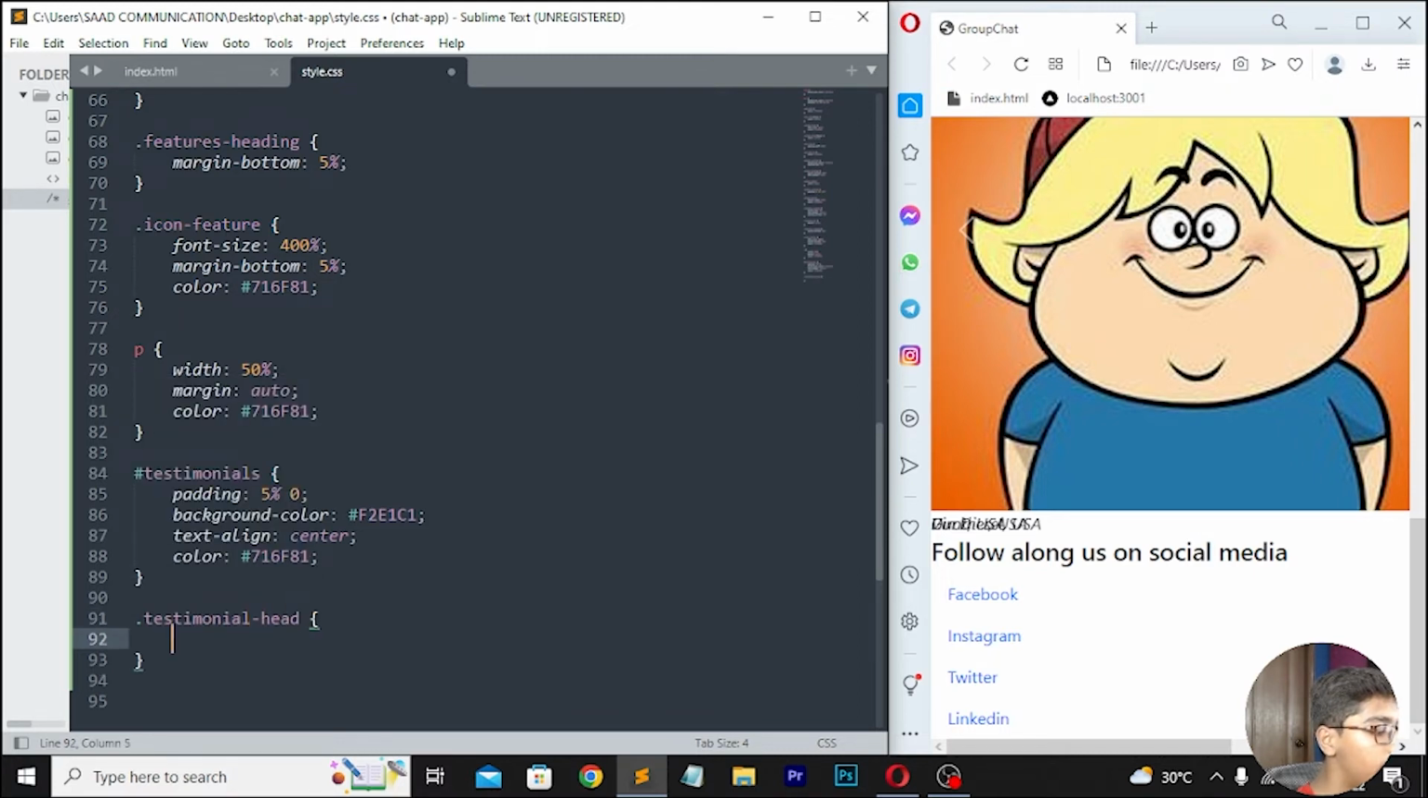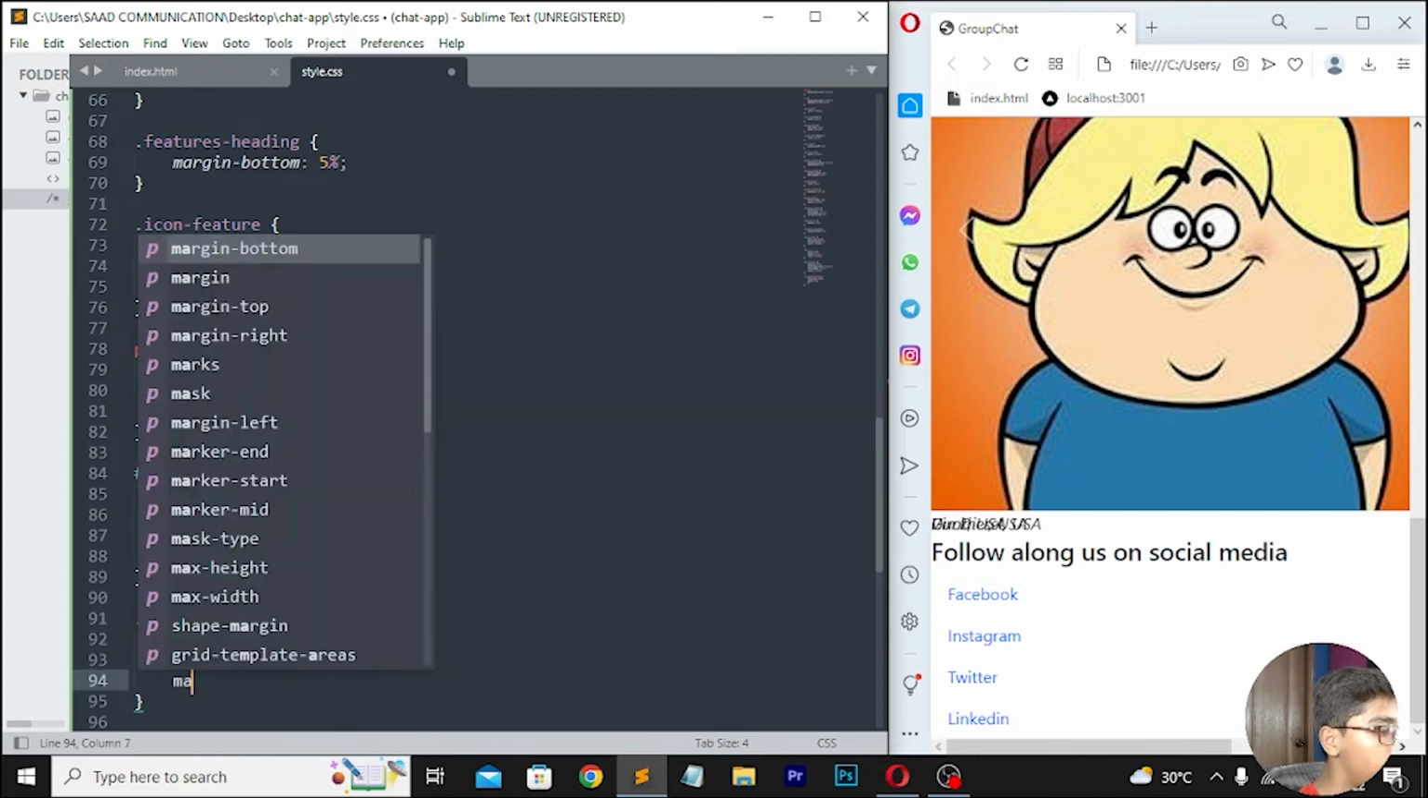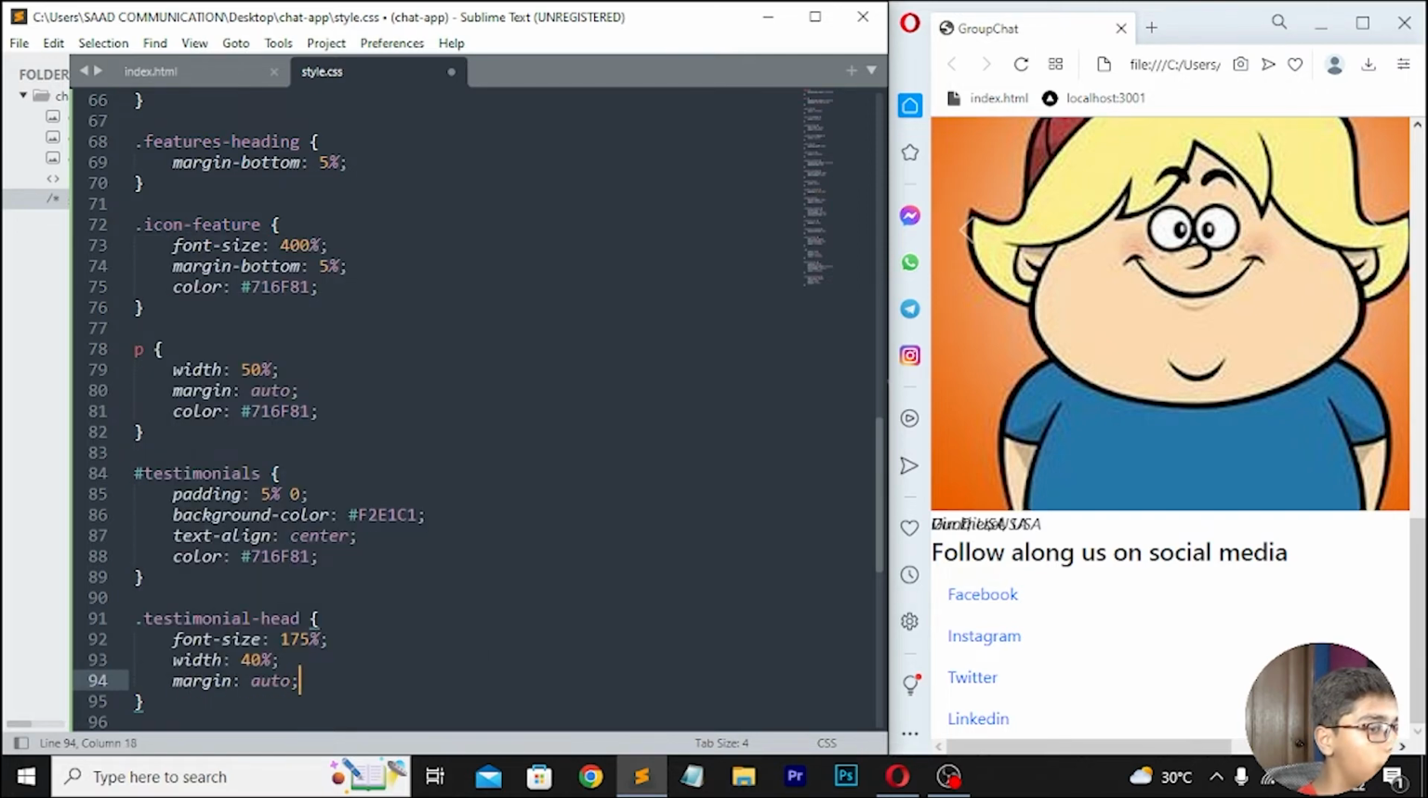Then here I will be writing font size, which should be 175%. Then simply you have to do one thing here, you have to write width, which should be 40%. So here I'll be writing width 40%. Then right here margin, which should be auto. Here I'll be writing padding bottom, which should be 5%.